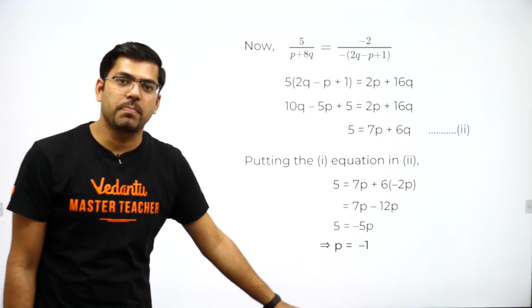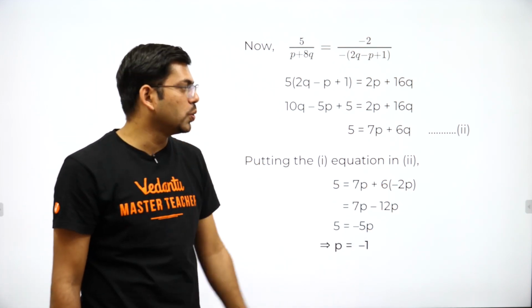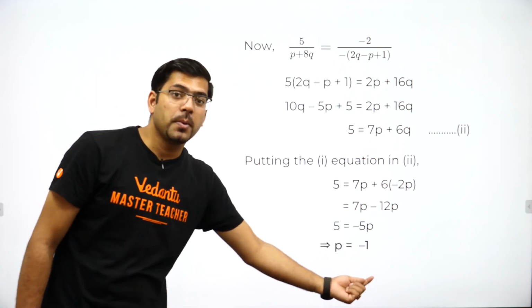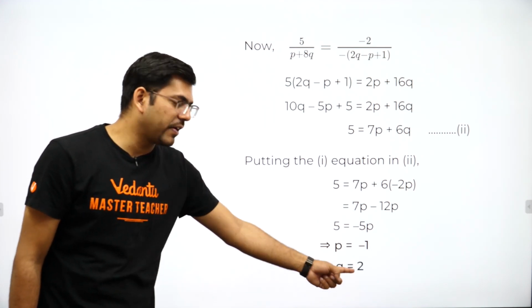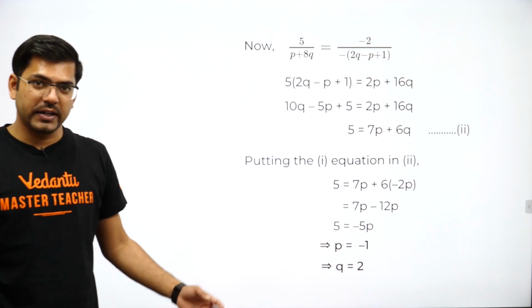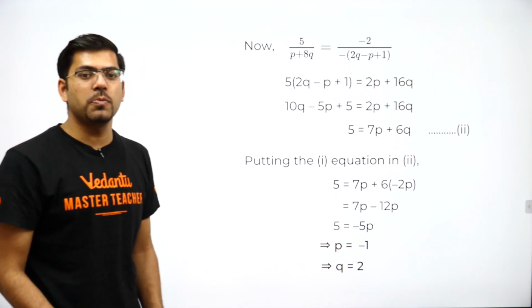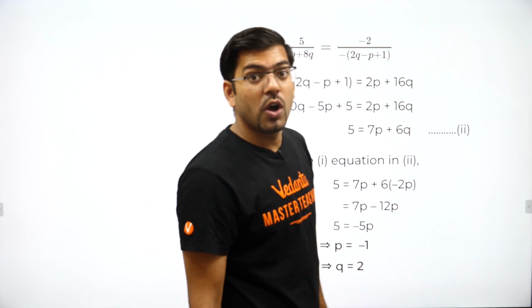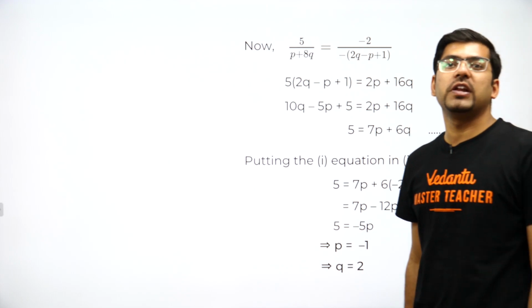So now I have got p equal to minus 1, and when I put this p equal to minus 1 in q, because q was equal to minus 2p, do you remember this? So q was equal to minus 2p, so I get the value of q is equal to 2, and this we had to find. So we have got our final answer as p equal to minus 1 and q equal to 2 for infinitely many solutions of the given system of linear equations.